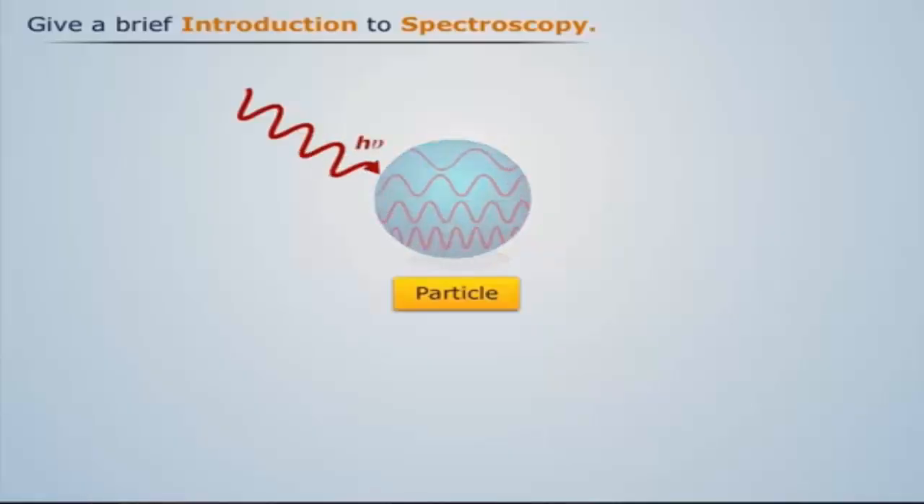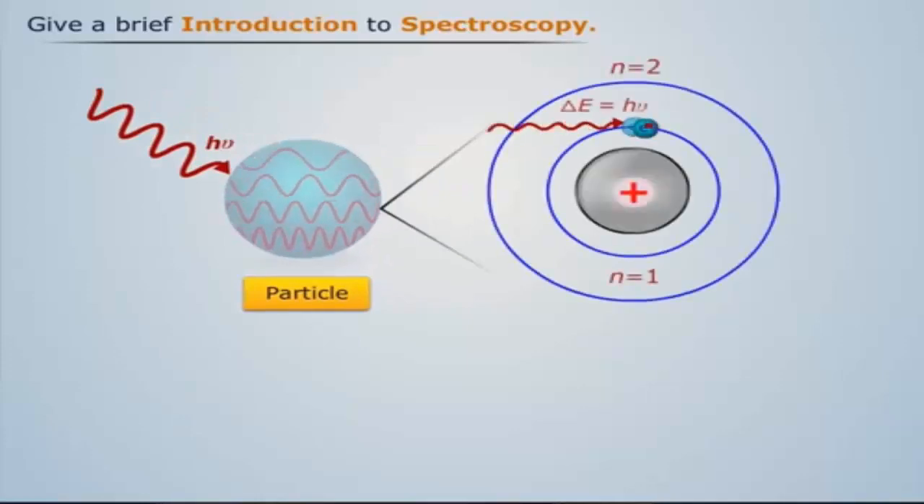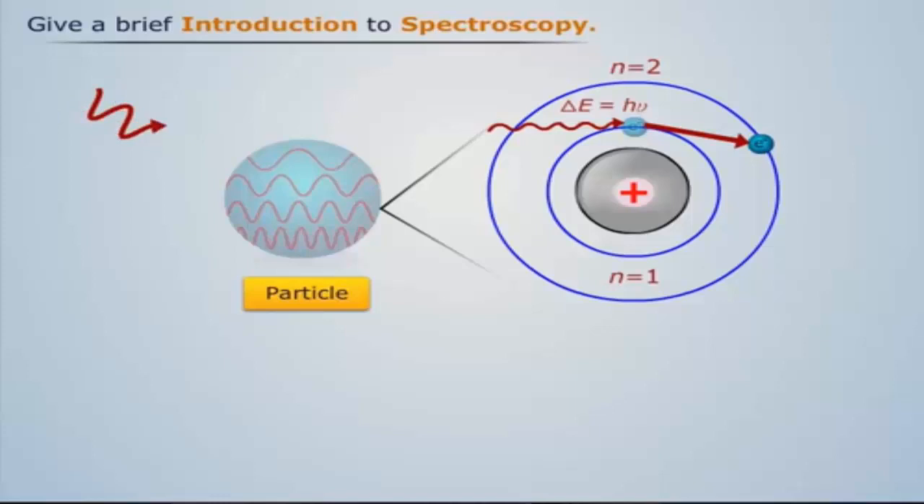We know that electromagnetic radiation carries energy in waves. When the energy-carrying waves strike any material particle, the wave produces some change in the particle. Thus, the study of the interaction of electromagnetic radiation with matter is termed spectroscopy.